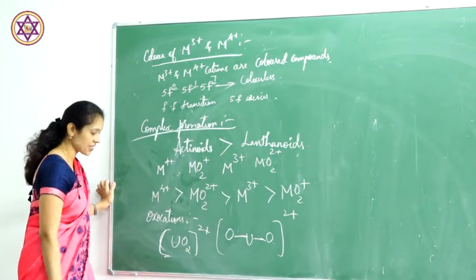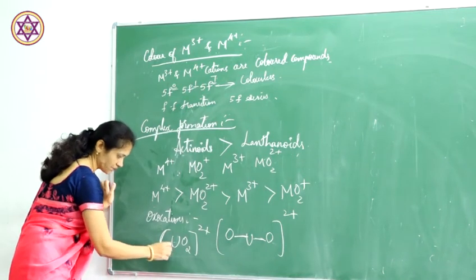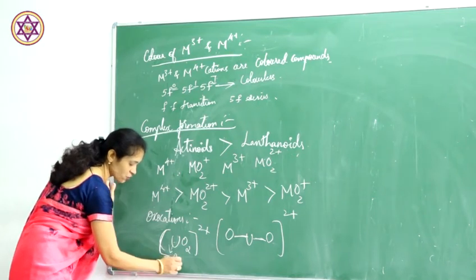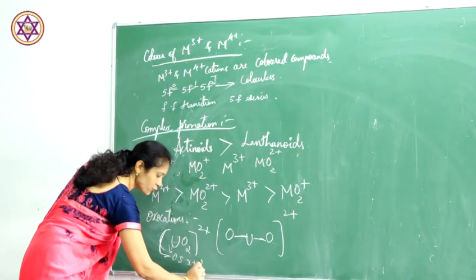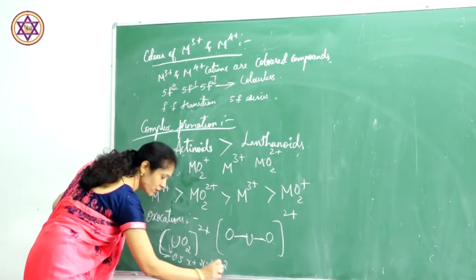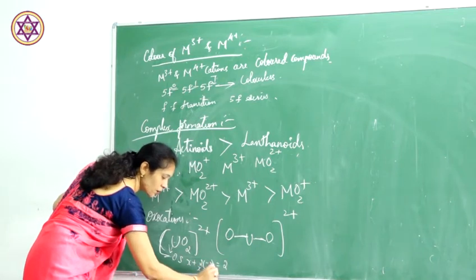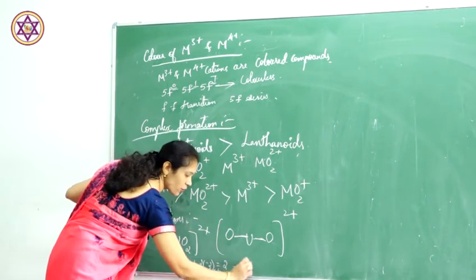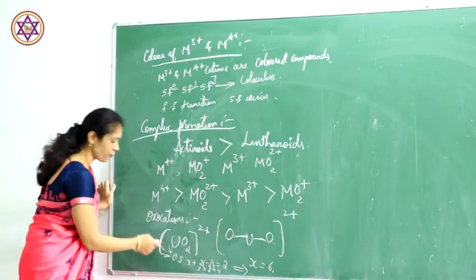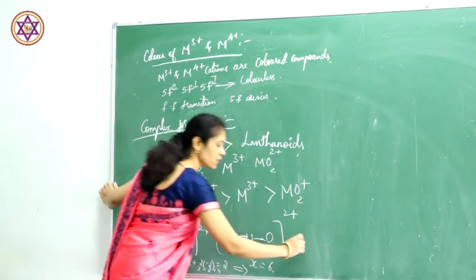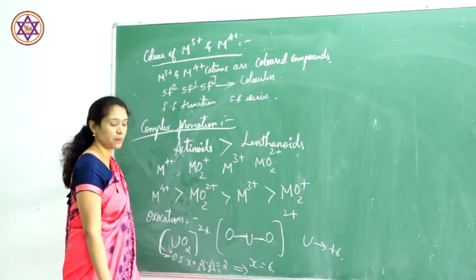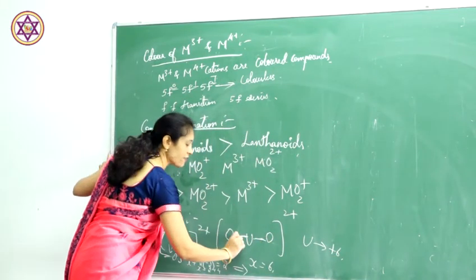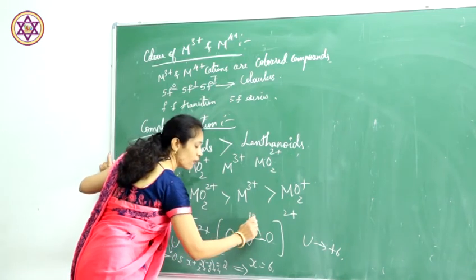In this you can see the oxidation state of uranium. To calculate it, you know that x + 2 × (−2) = +2, that is x = 2 + 4, so x is 6. The oxidation number of U is +6. Here it has a bond angle of 180 degrees.